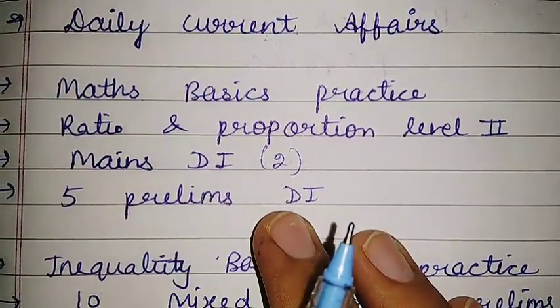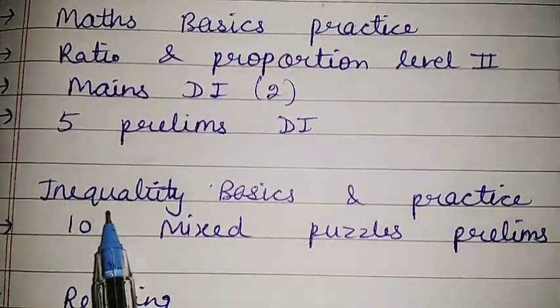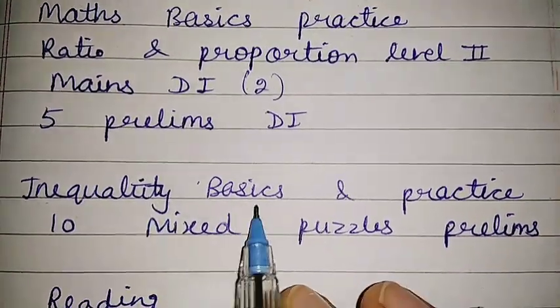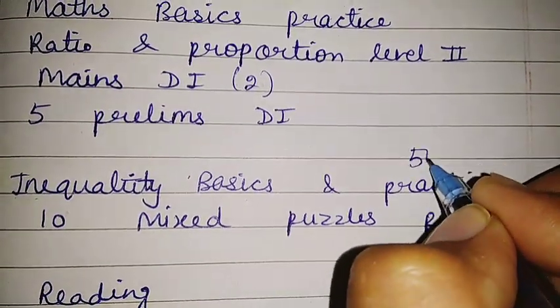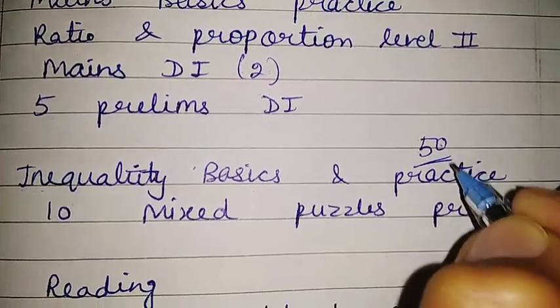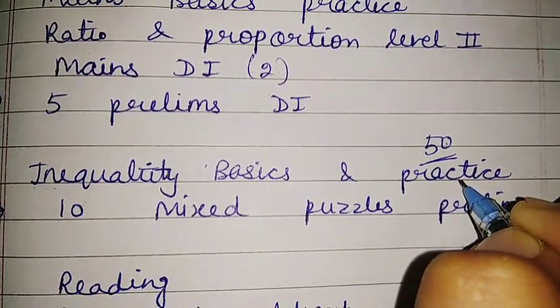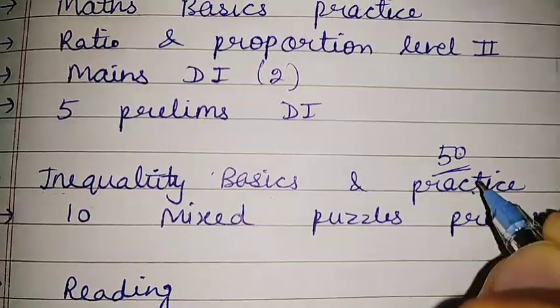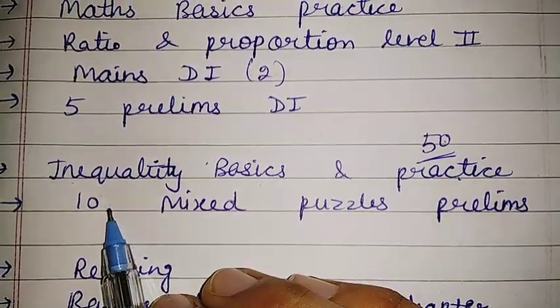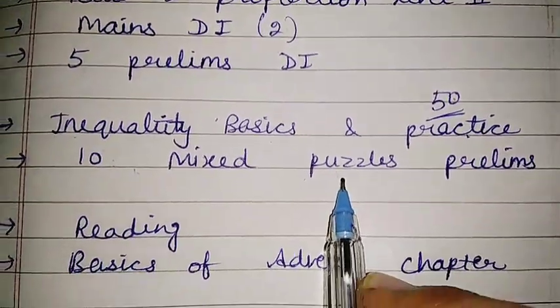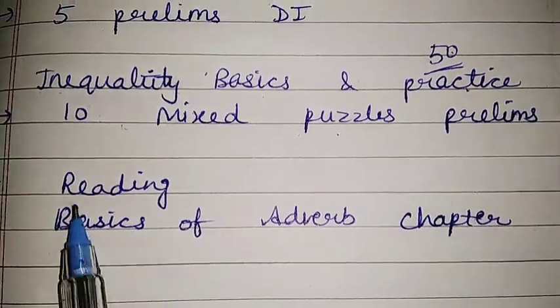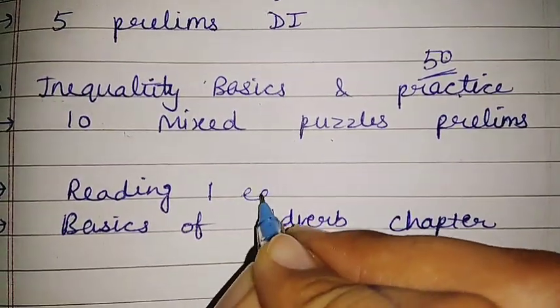Then there are 5 prelims level DIs. Then for reasoning, today you will cover inequality basics and practice 50 questions of inequality of prelims level. For this just search on Google and you will find the prelims level PDF of inequality. Then you have to practice 10 mixed puzzles of prelims level. Then for English, do 1 read editorial.